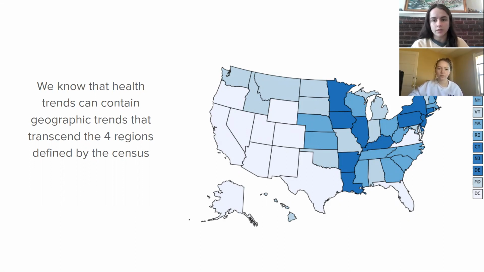So this is a map of cancer incidence, and as you can see, there are clearly regional clusters of high incidence rates, as you see in the dark blue, and low in the light blue, that are different than what the census would define as just the Northeast, South, and West.